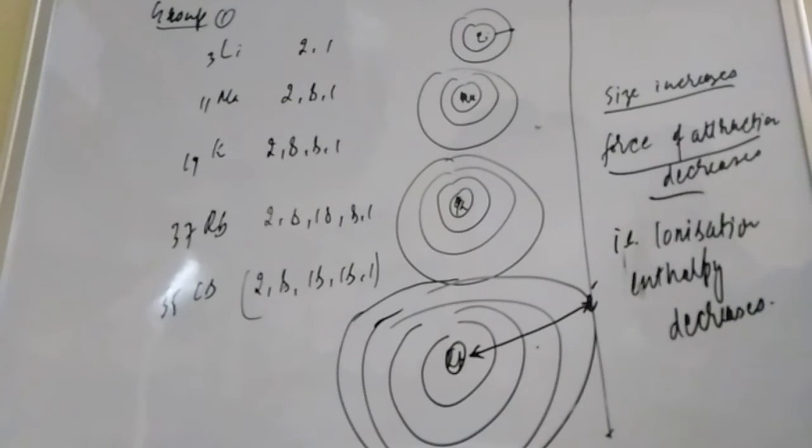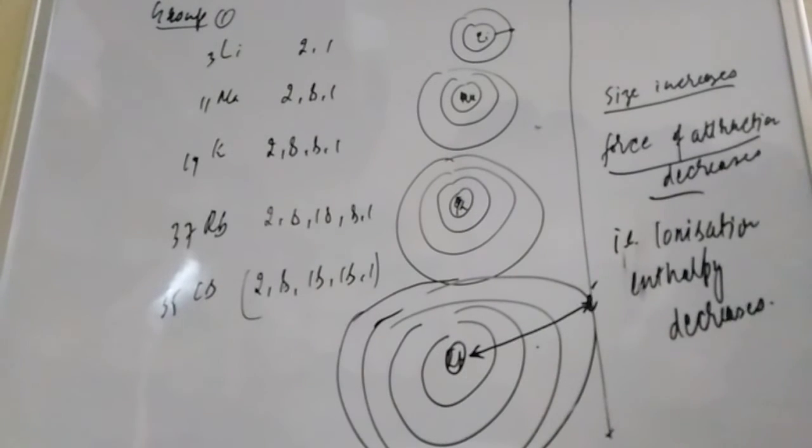Dear friend, what you have to understand in this regard is that the larger the distance, the lesser the amount of energy required to remove the electron. So this is the case in the group.